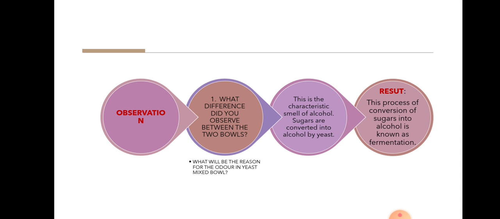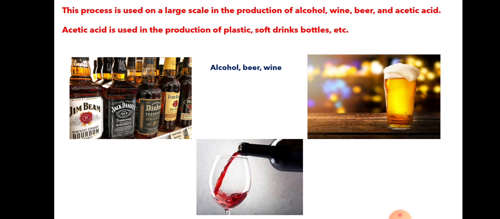We have observed fermentation, how it is getting fermented. So this process is used on a large scale in the production of alcohol, children, and wine and beer and acetic acid also. So, what is acetic acid? It is used in the production of plastic, soft drinks, and bottles.